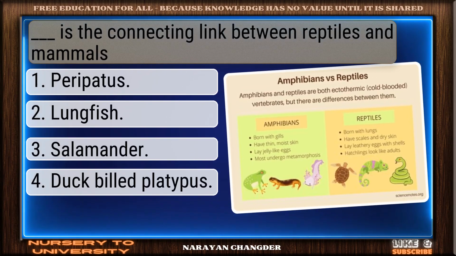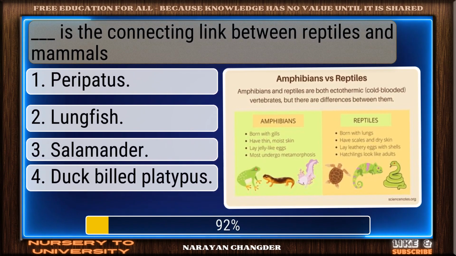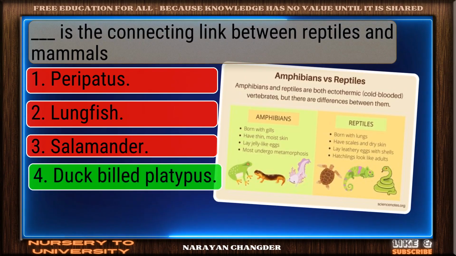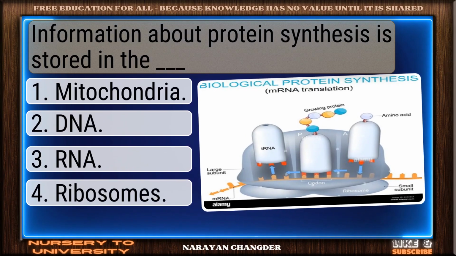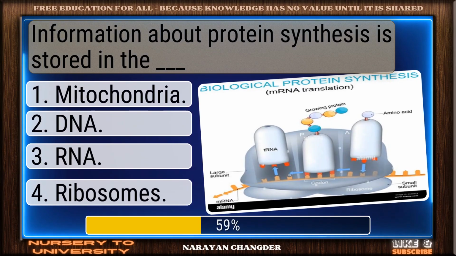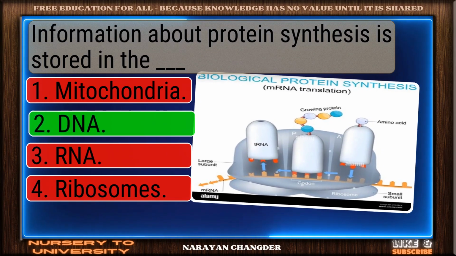Dash is the connecting link between reptiles and mammals. Perfect. Duck-billed platypus is the one. Information about protein synthesis is stored in the dash. Nice work. DNA fits perfectly.